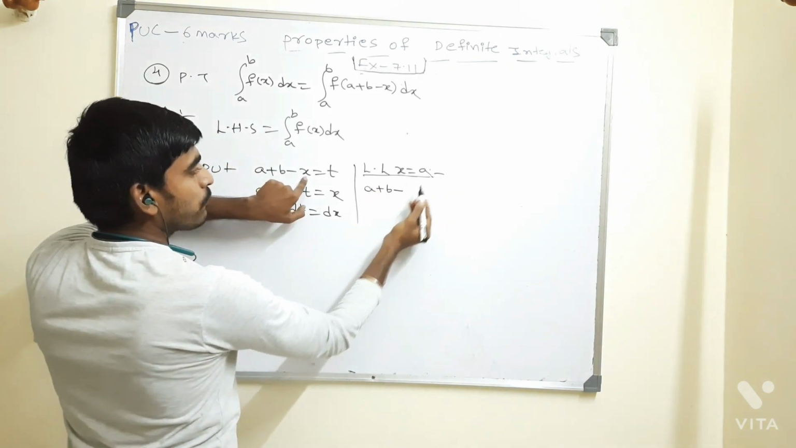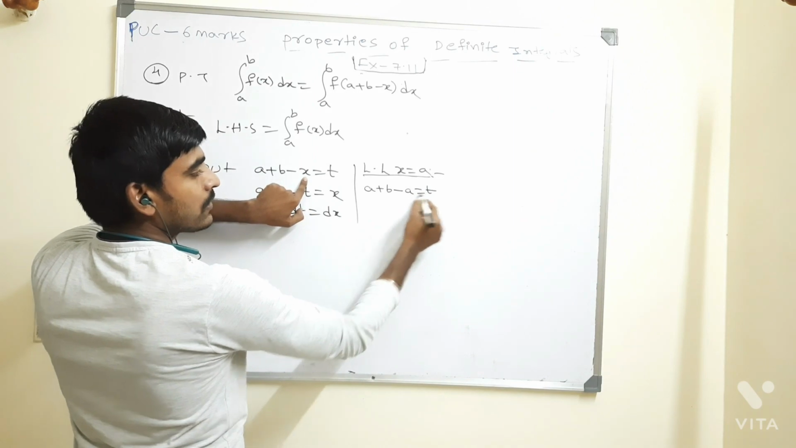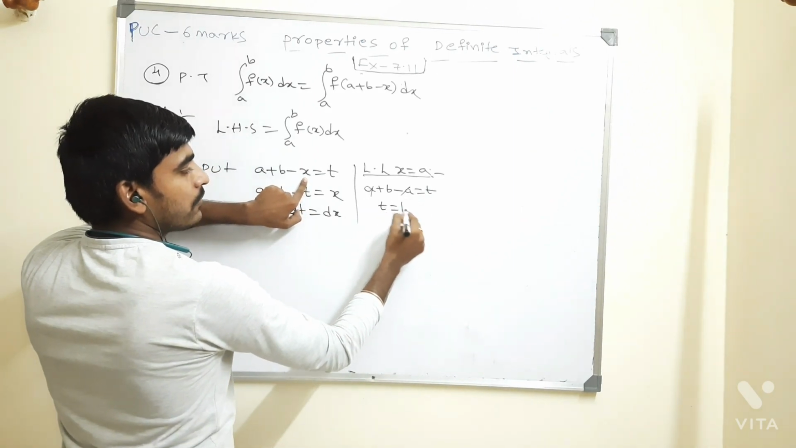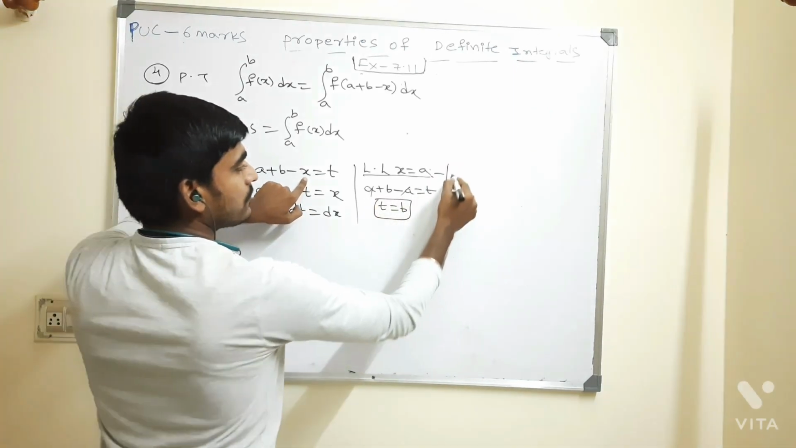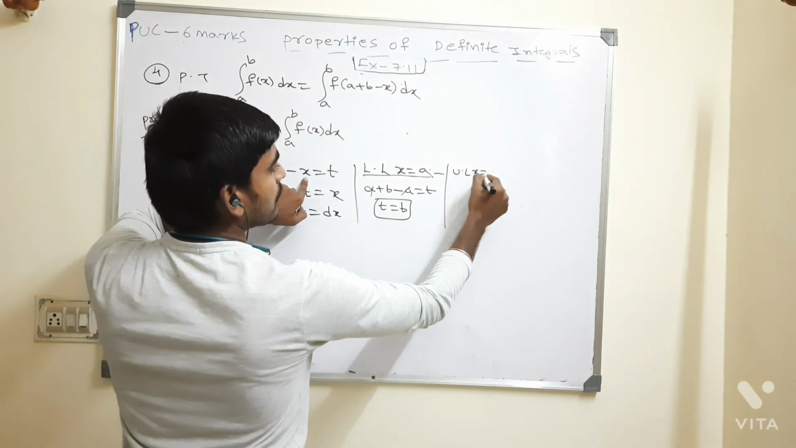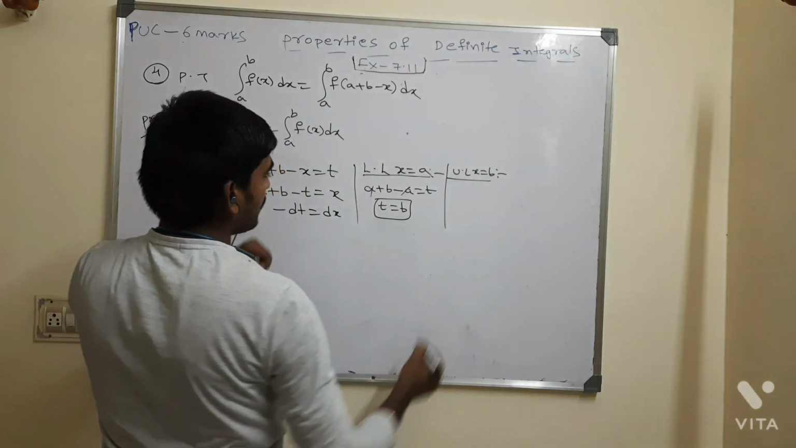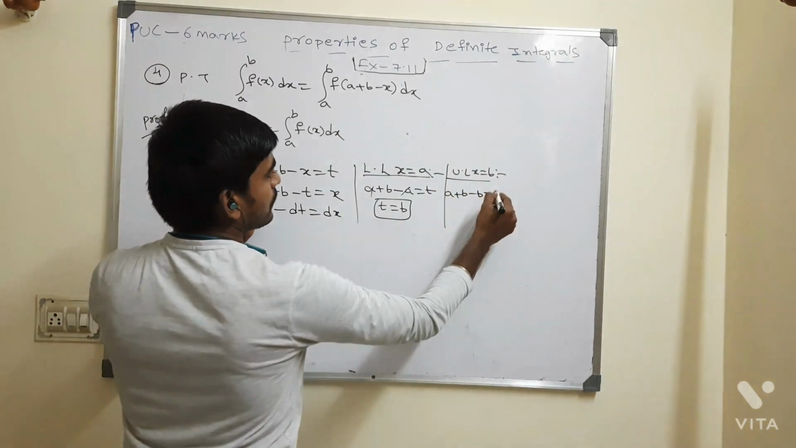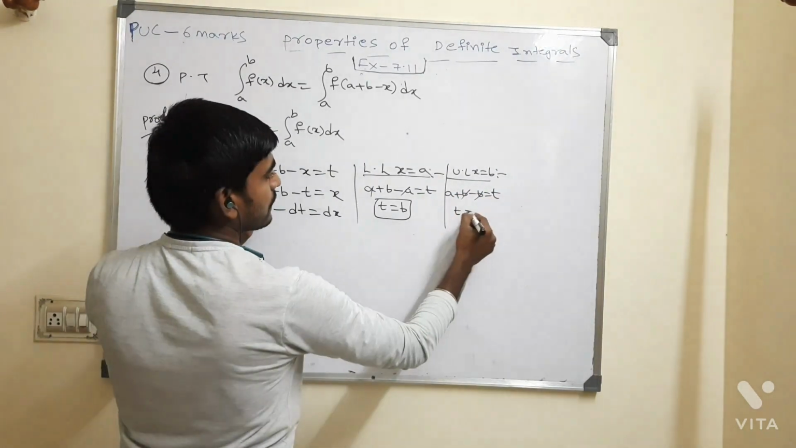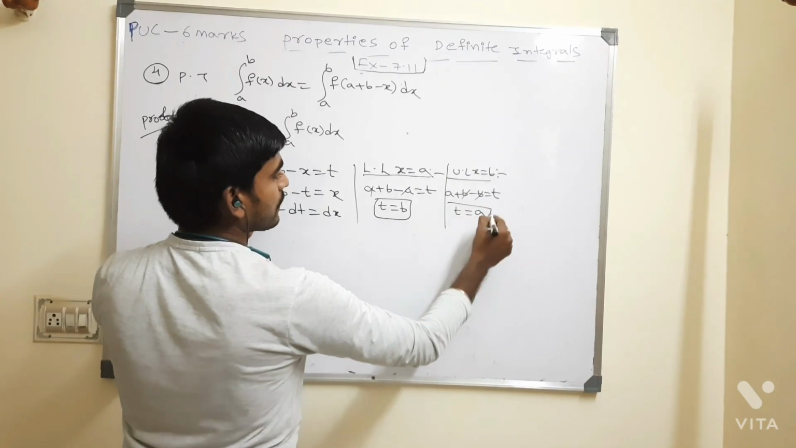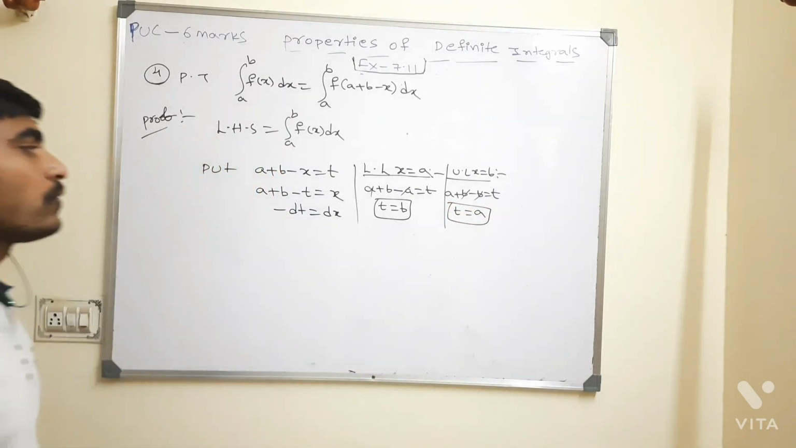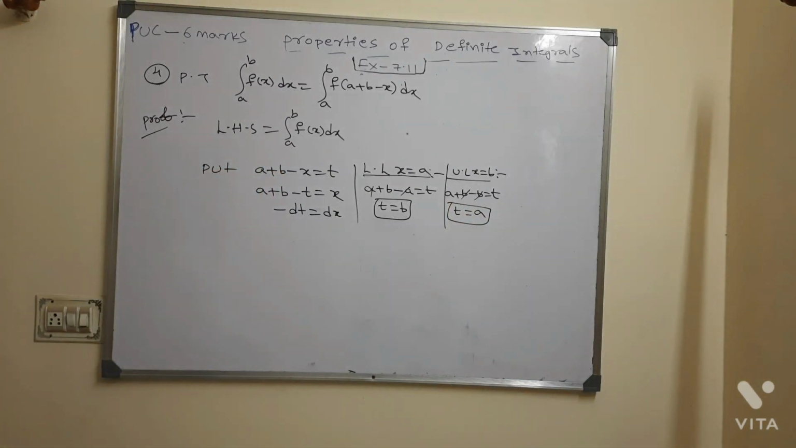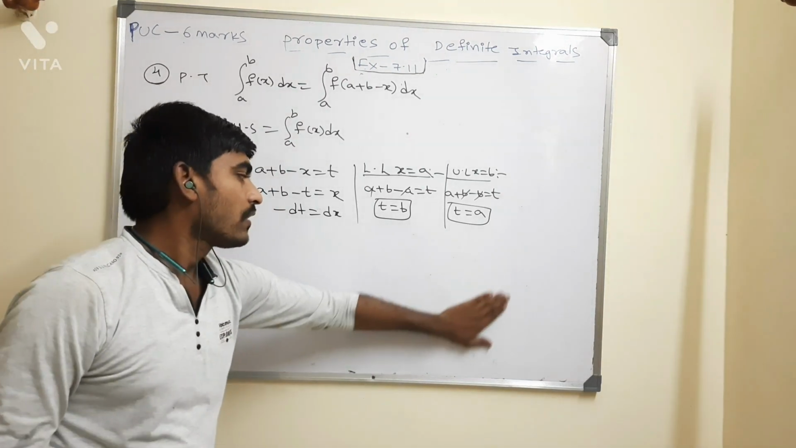a plus b minus the value of x, which is a, no? The a gets cancelled. The value of t is b. What about the upper limit? Upper limit x equal to b. So a plus b minus b equal to t. Both get cancelled. The value of t is a. So the value of t is b and the value of t is a, right? This is what I have.